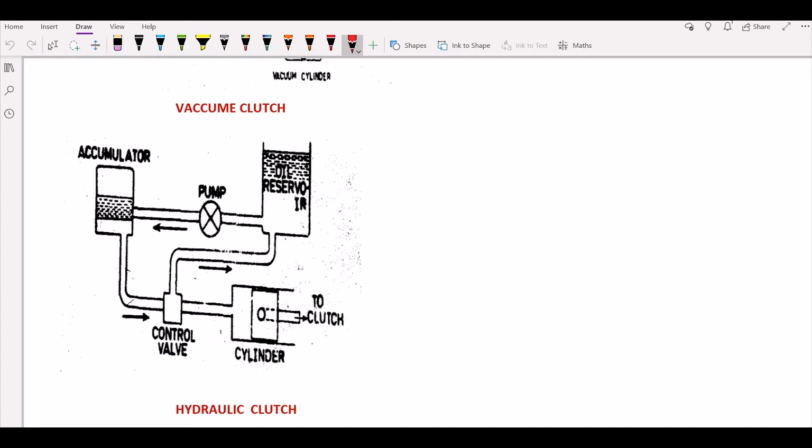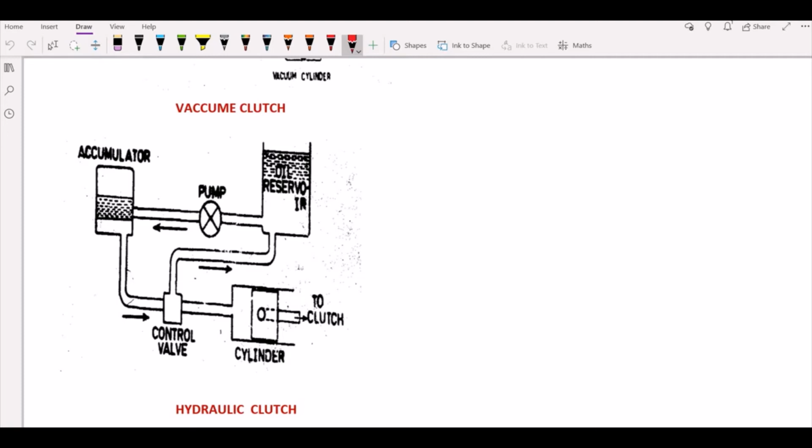If you can observe the figure over here, you have an accumulator, a pump in between, an oil reservoir, and a control valve in between, and this is your cylinder in which you have your piston. Due to the movement of this piston onto the clutch, you have engagement and disengagement. So let's now try to know how this usually takes place, the working.